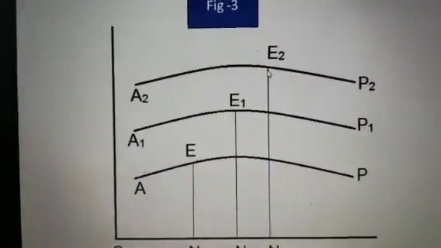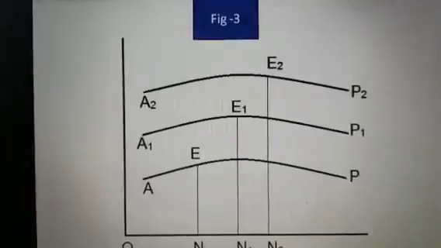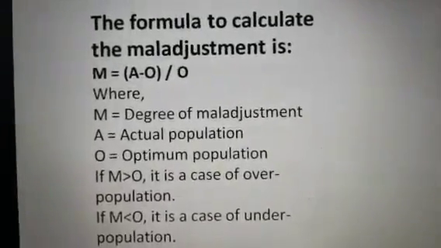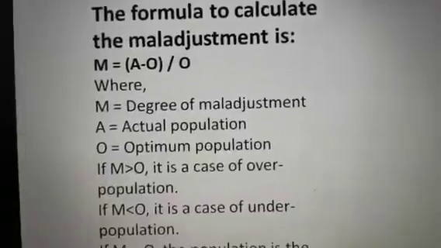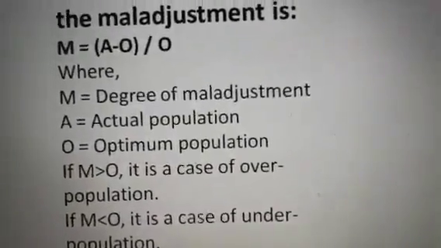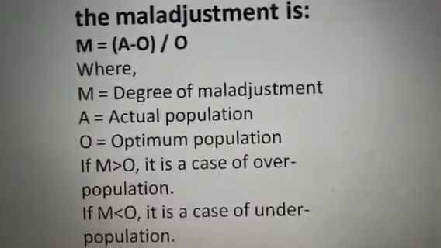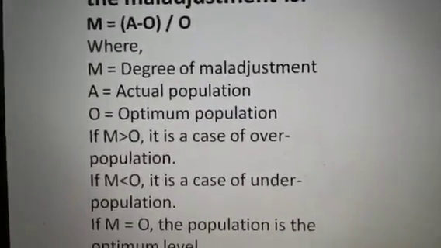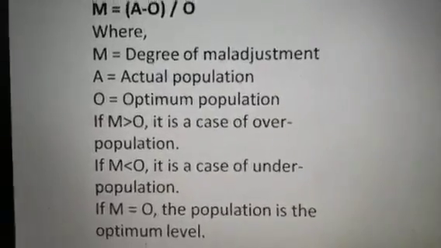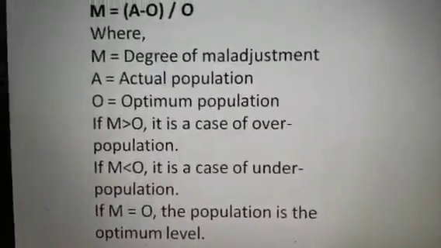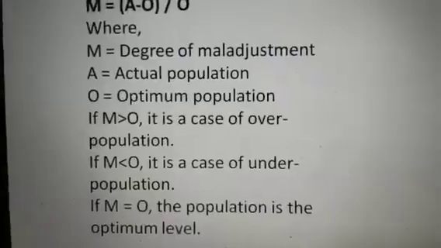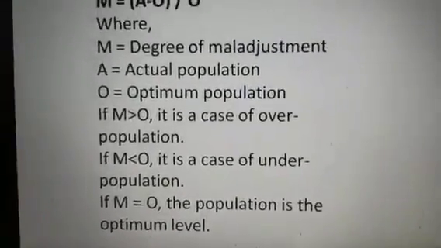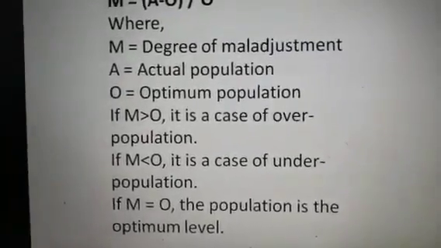So this is how you have to explain the optimum theory of population, and the formula to calculate this is M is equal to A minus O divided by O, where M is the degree of maladjustment, A is the actual population, as I told you earlier in the diagram, and O is the optimum population. That means if M is greater than 0, it is a case of overpopulation. You can recall that diagram. And if M is less than 0, it is a case of underpopulation. Again, you recall the diagram.